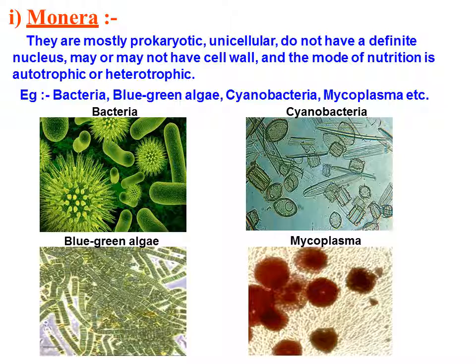Some bacteria are beneficial also. It's not that bacteria are always harmful. For example, E. coli bacteria are very helpful and beneficial for our body, and help us to digest food.